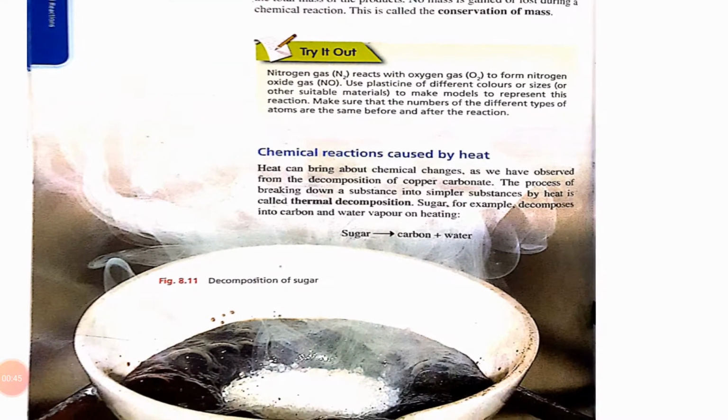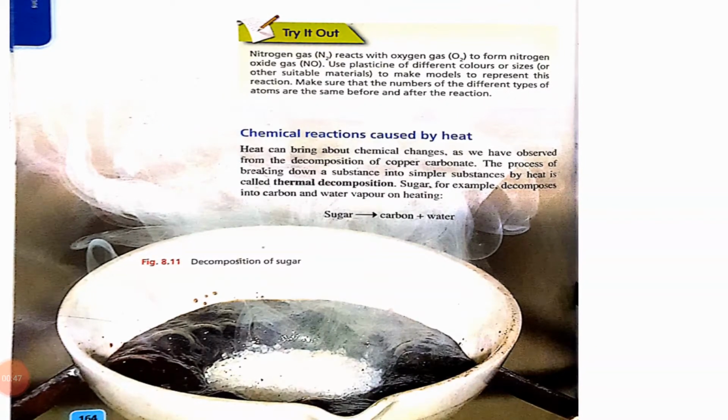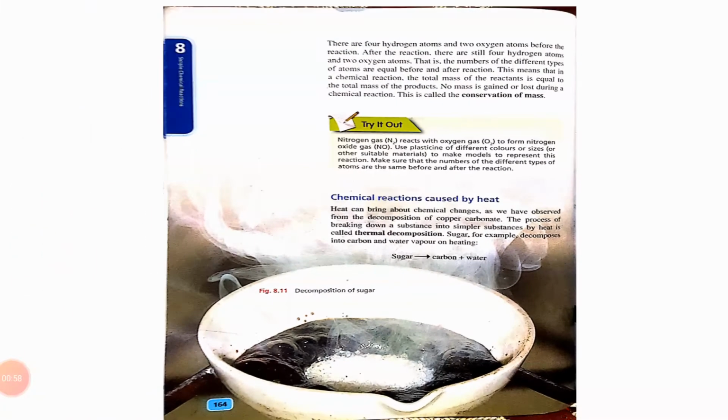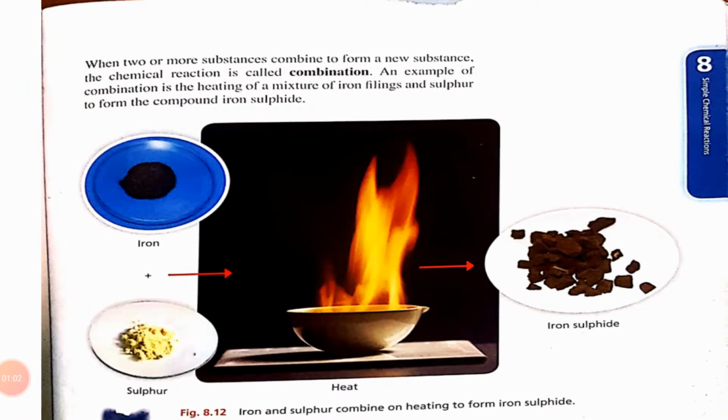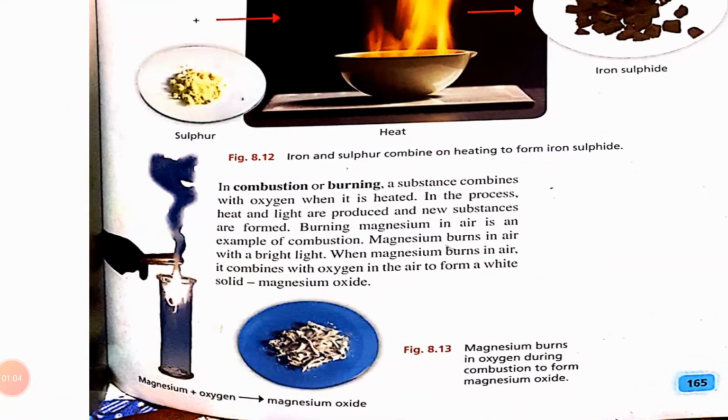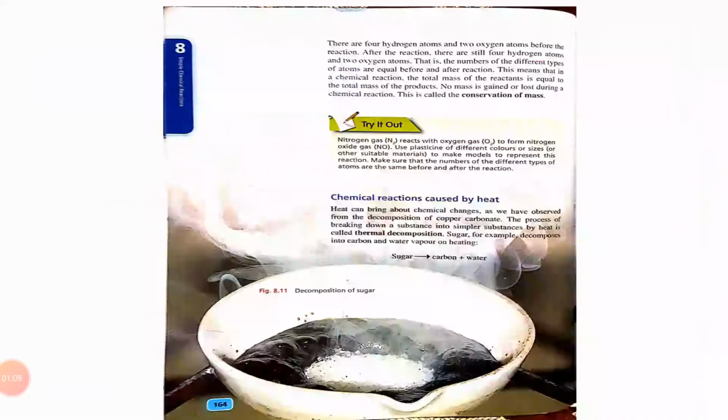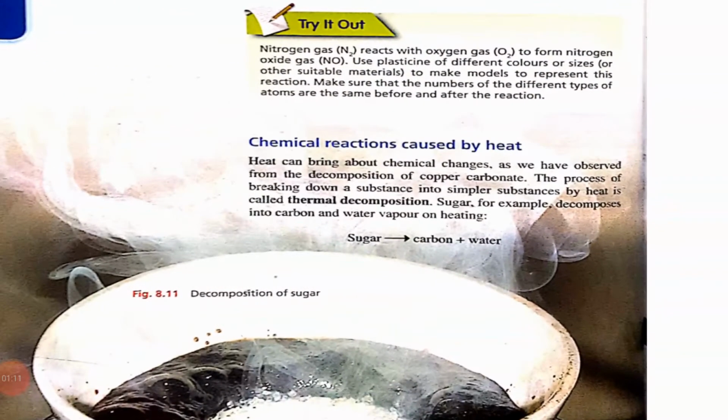Now we will discuss how many chemical reactions there are which are caused by heat. There are three types of chemical reactions which are caused by heat. The first one is the thermal decomposition. The next one is the combination reaction, as you can see here, and the third one is the combustion or burning reactions.